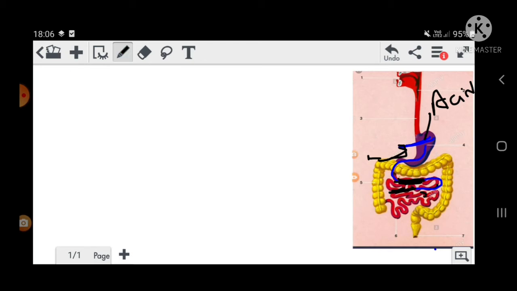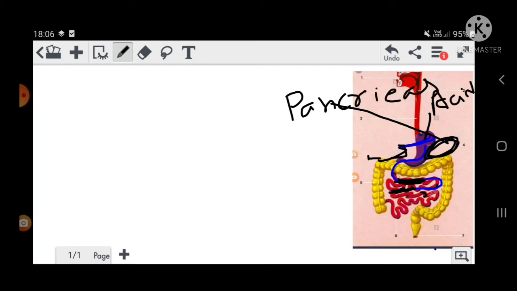Then at this part there is one more organ, and that organ is the pancreas. The pancreas secretes pancreatic juice.